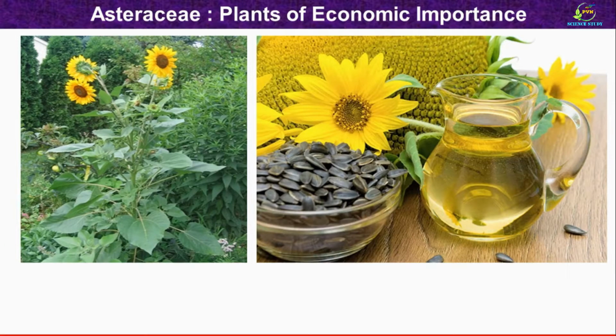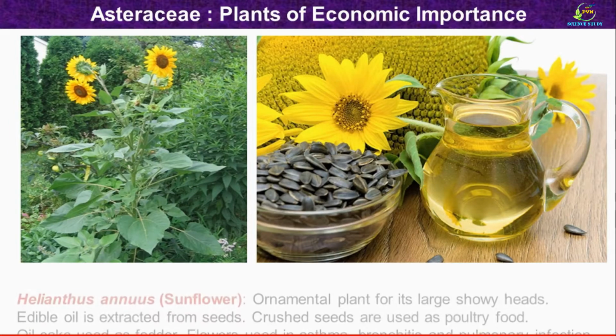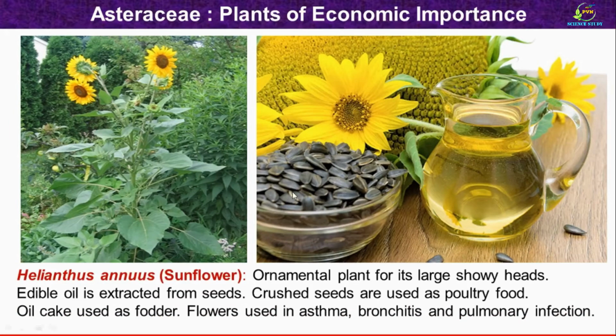This is a very important plant belonging to the Asteraceae family, commonly known as sunflower. Botanical name of this plant is Helianthus annuus. This is the plant of Helianthus annuus and these are the seeds of the sunflower plant. This is the oil produced from the seeds of sunflower. This plant is cultivated as a crop as well as an ornamental plant for its large showy head-like inflorescence.